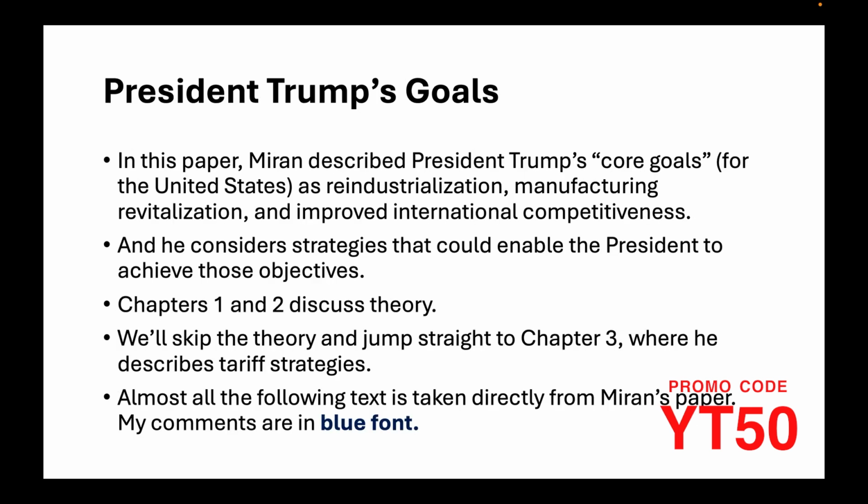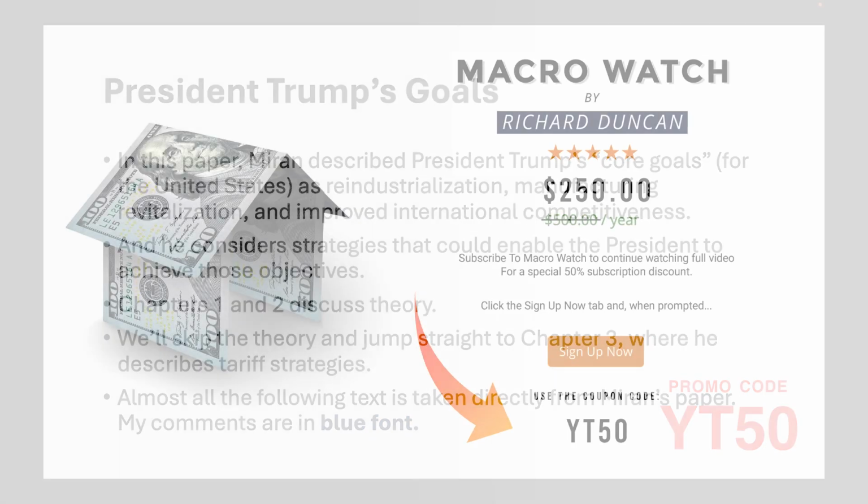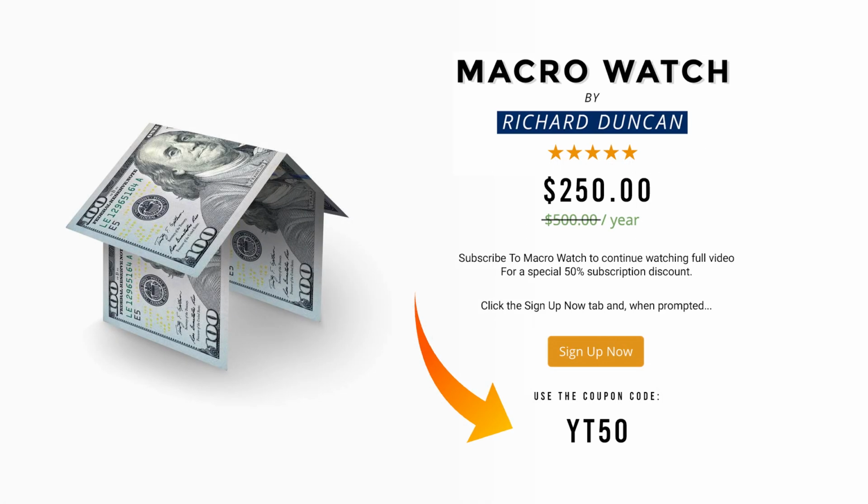In this paper, Miran described President Trump's core goals for the United States as reindustrialization, manufacturing revitalization, and improved international competitiveness. And he considers strategies that could enable the president to achieve those objectives. Chapters 1 and 2 discuss theory. We'll skip the theory and jump straight to Chapter 3, where he describes tariff strategies.